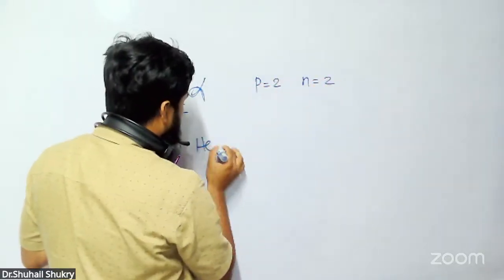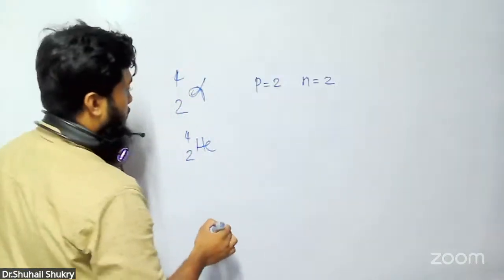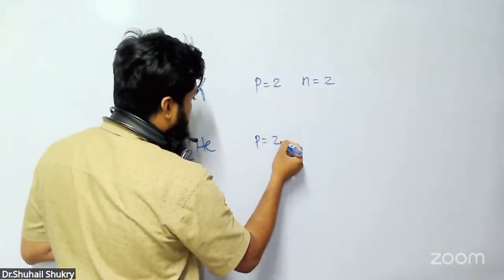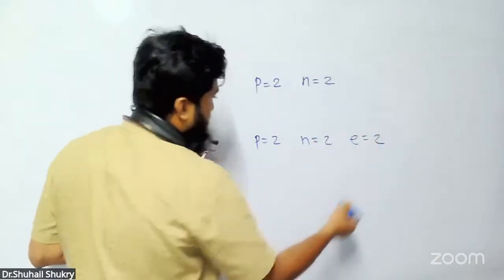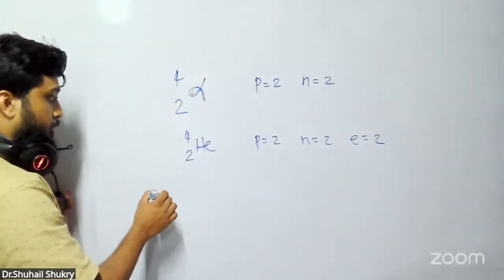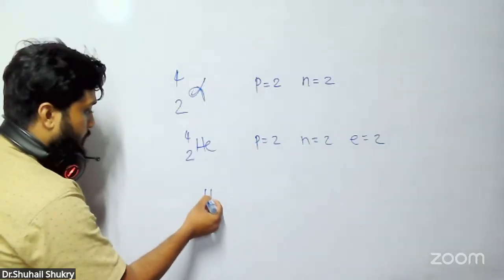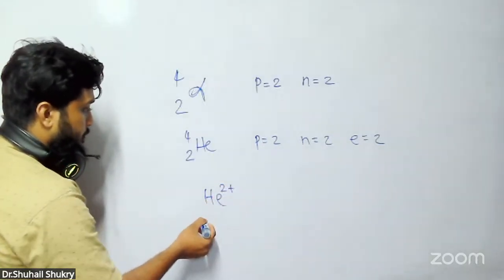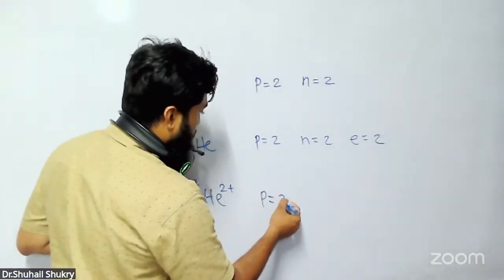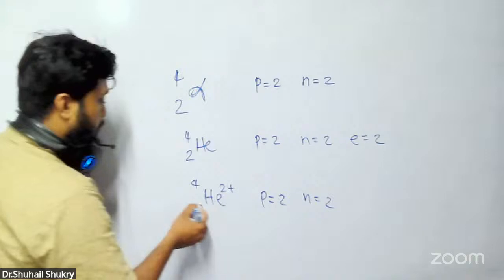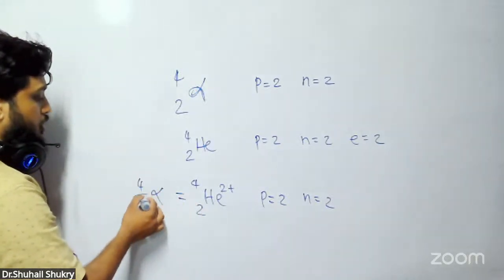What is helium? Helium is also 4-2, but helium has 2 protons, 2 neutrons, and 2 electrons. This is the helium atom. Helium nucleus means helium 2 plus. This is only the helium nucleus. Helium 2 plus means it has 2 protons, 2 neutrons. So helium 2 plus and alpha 4-2 both are the same, right?